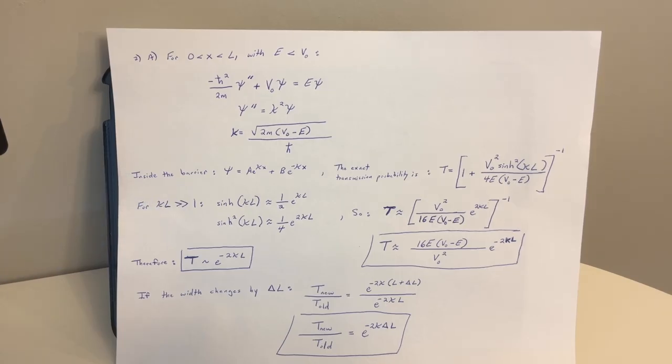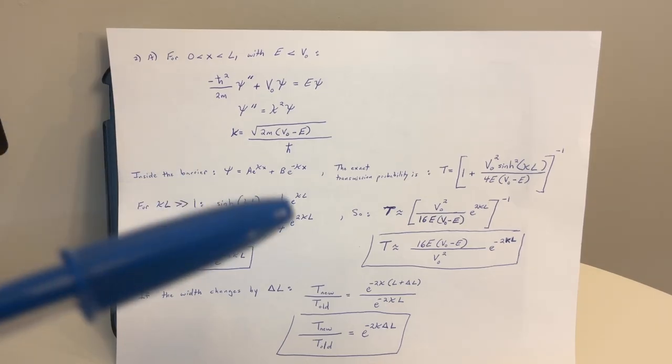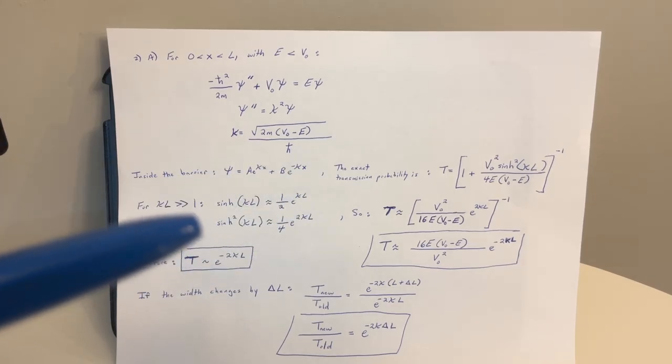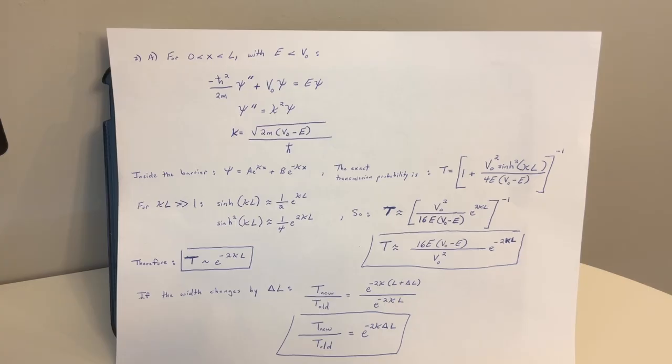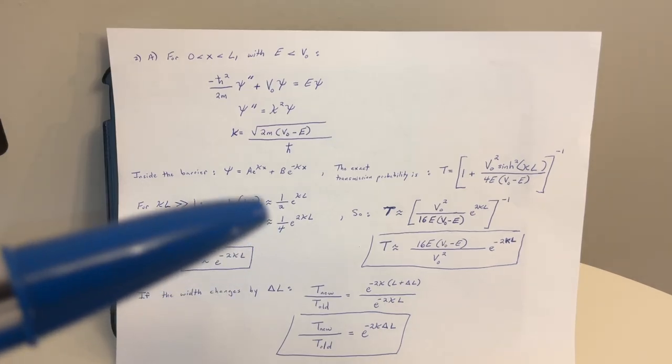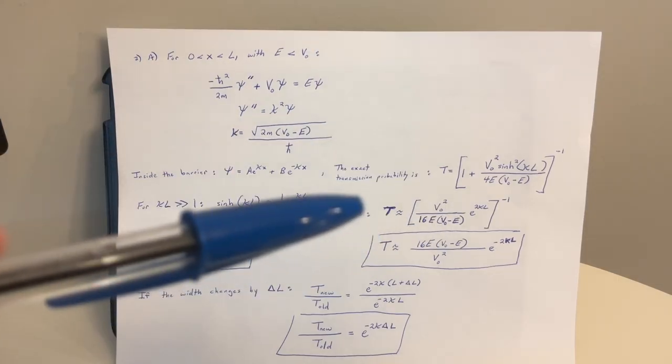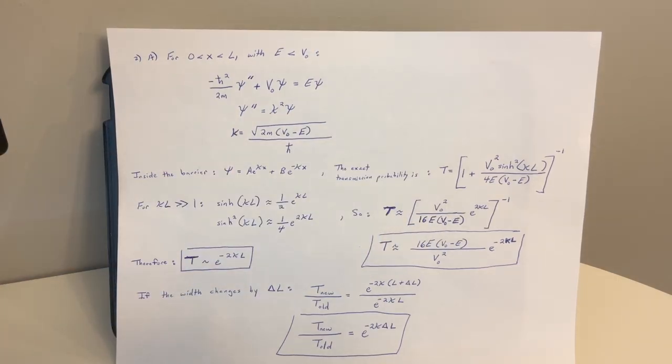For the product kappa L much greater than 1, hyperbolic sine of kappa L is about 1/2 e to the kappa L. Hyperbolic sine squared of kappa L is about 1/4 e to the 2 kappa L. So our T is about V naught squared over 16E times the quantity V naught minus E, times e to the 2 kappa L, raised to the negative 1.